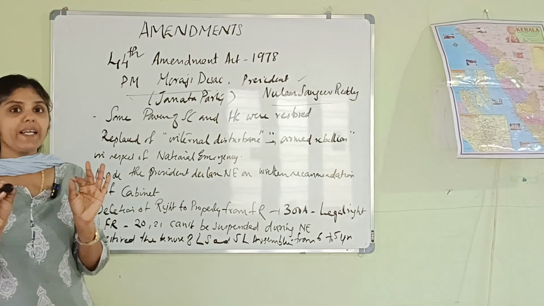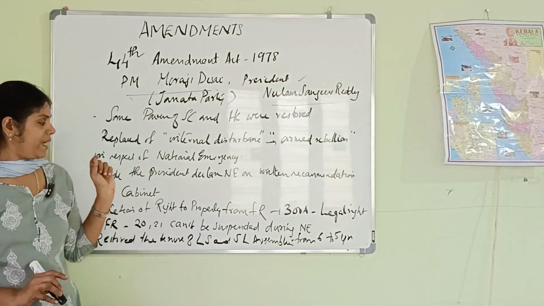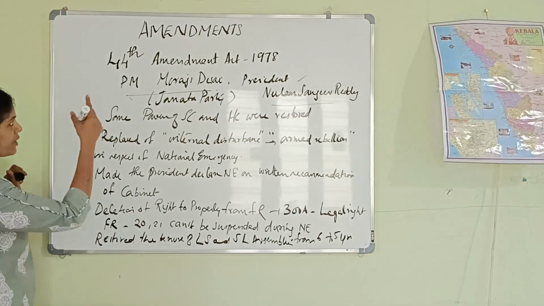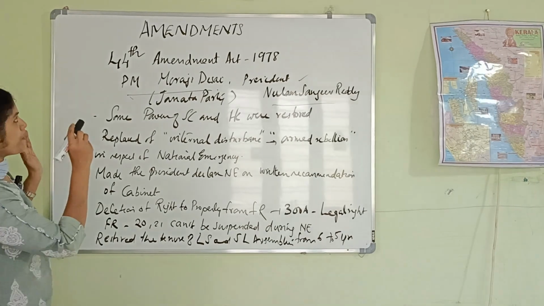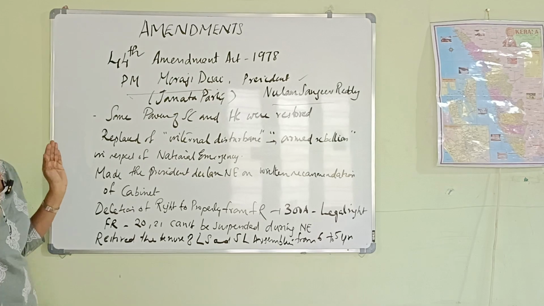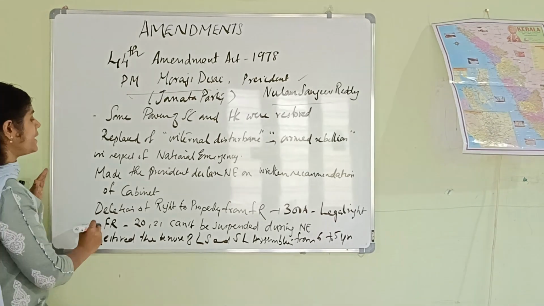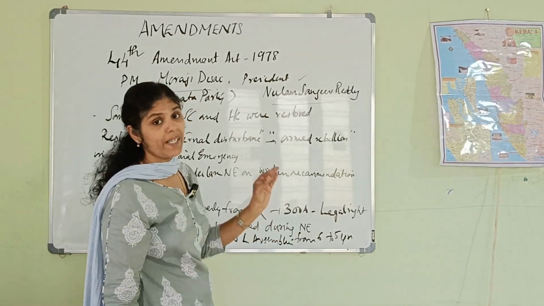That is, President can declare national emergency only on the written recommendation of the cabinet. That is what was introduced as per the 44th Amendment Act of 1978. Then, the deletion of right to property from fundamental rights to 300A.